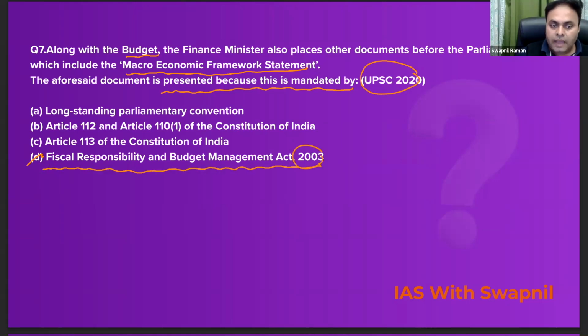And under this act, the finance minister along with the budget should produce three documents. The first one is the macroeconomic framework statement. The second one is the fiscal policy strategy statement. And the next one is the medium term fiscal policy statement. तो याद रखिएगा ये तीन documents एक साथ यहाँ पे produce किए जाते हैं along with the budget.